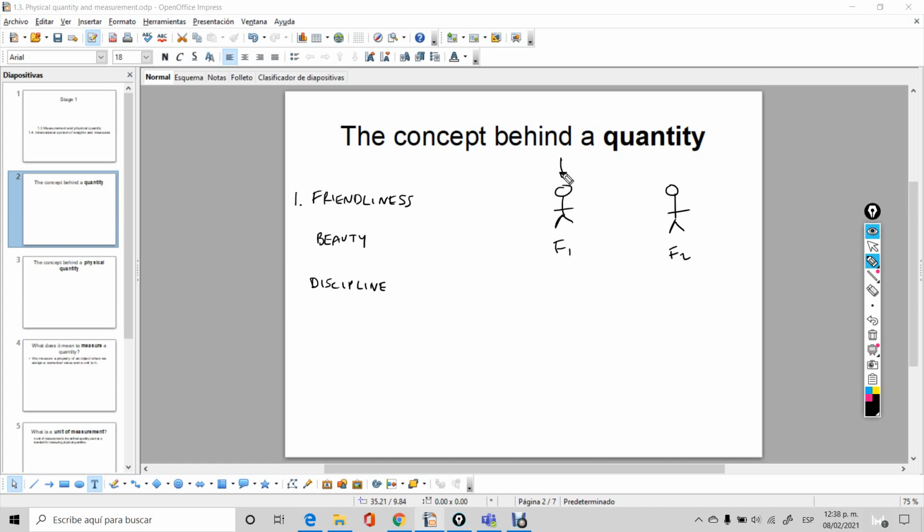This is probably your best friend. You have known him since kindergarten. You have had a lot of experiences with him, etc. And this other guy, friend two, you just met him like a month ago or something. So you may say that this is your best friend and this is not your best friend.